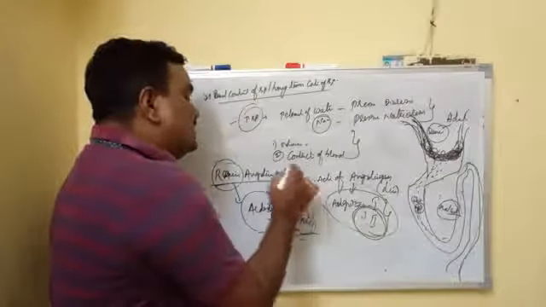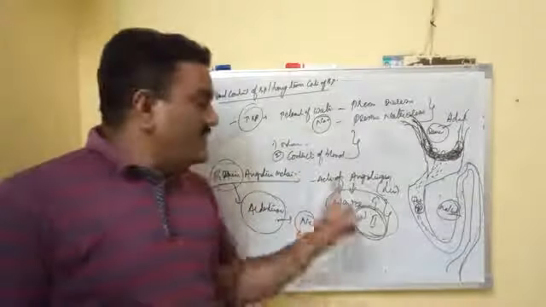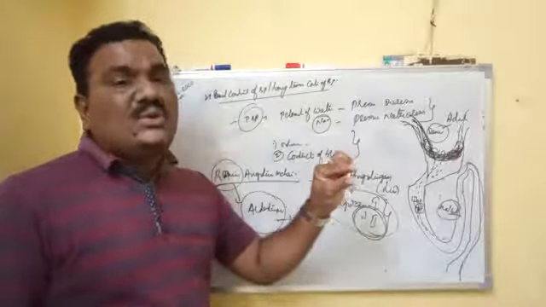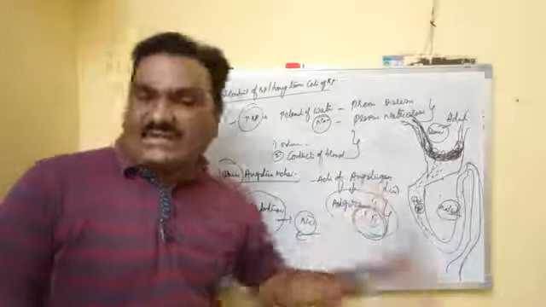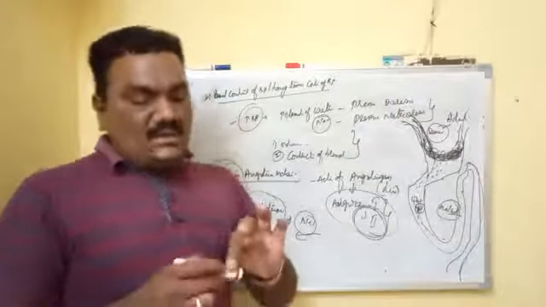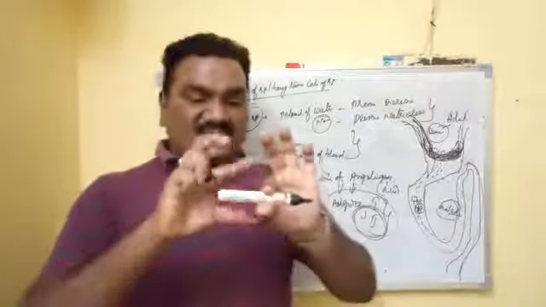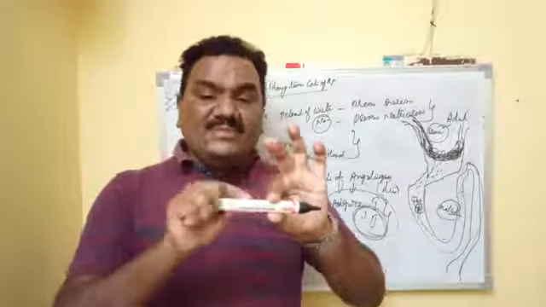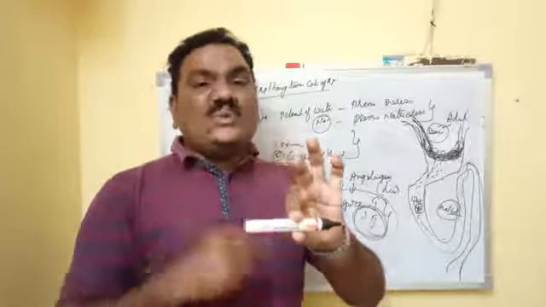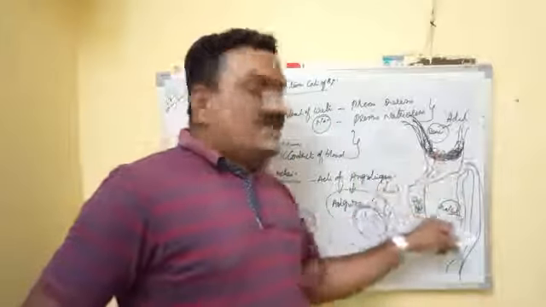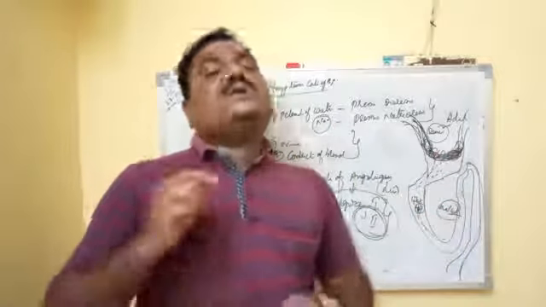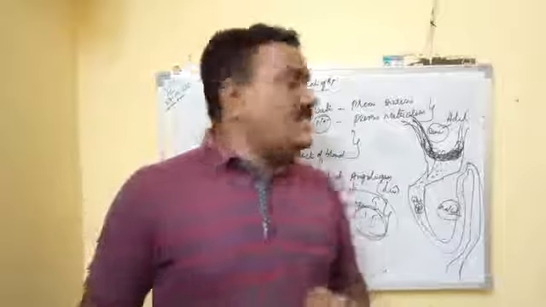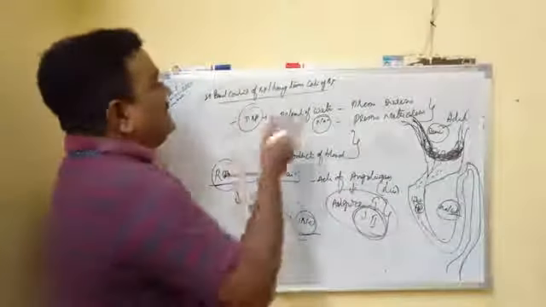The renin-angiotensin mechanism operates at two levels. One is the vasoconstriction level, and one is the absorption level. When the BP is decreased, vasoconstriction occurs and volume is also increased by absorption of sodium and water by the kidney, so automatically BP comes to normal. So this is the renal regulation.